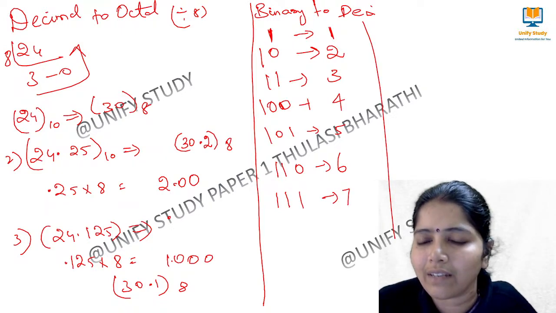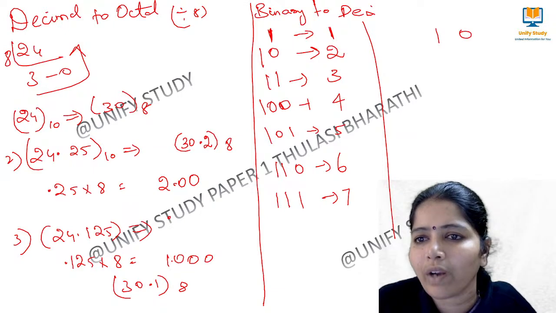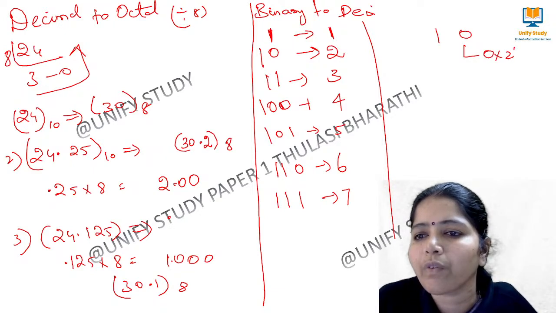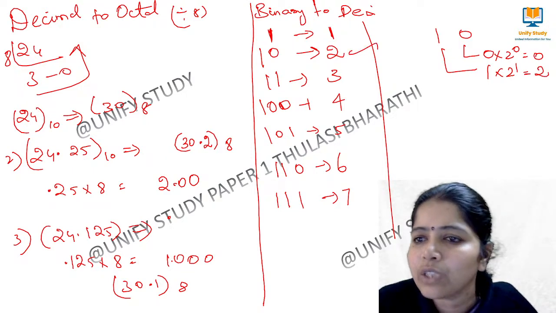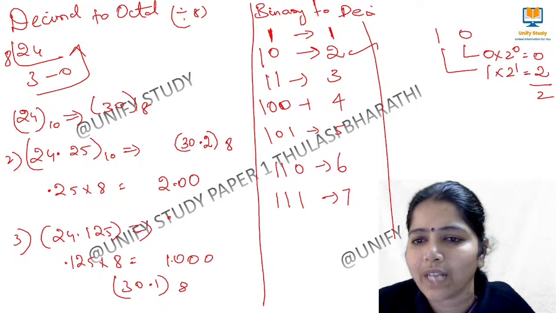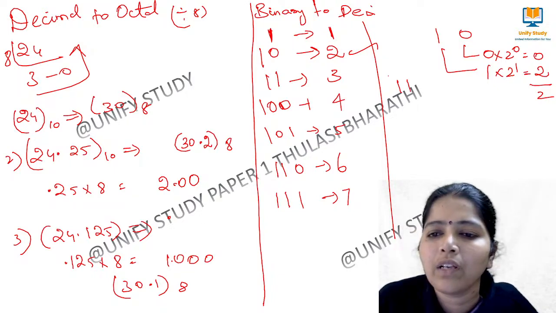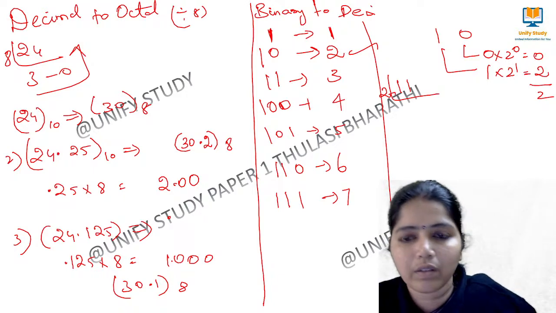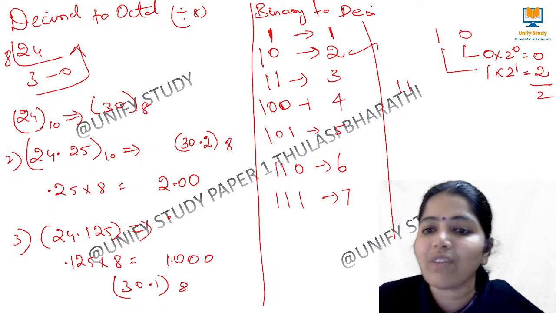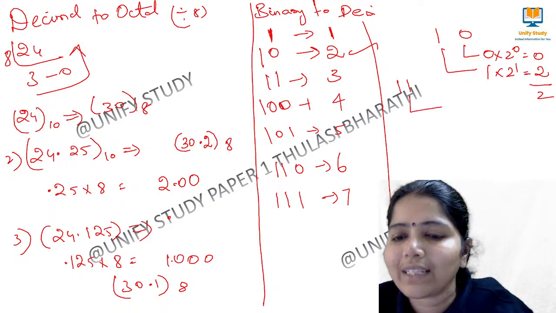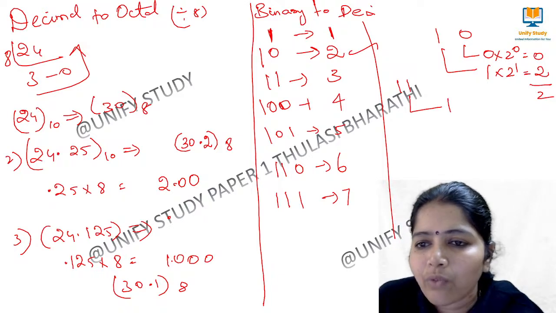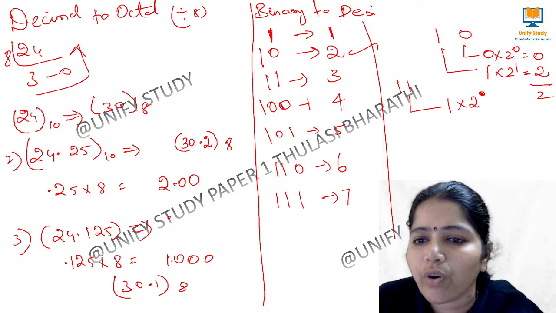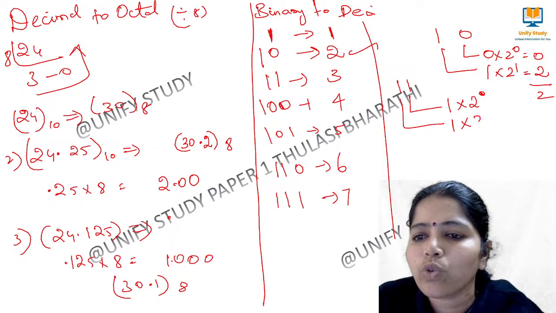See, take this 10. So 10 means 0 1. So 0 into 2 to the power of 0, 1 into 2 to the power of 1. So this is equal to 0 and this is equal to 2. Yes, so when I add, I will be getting 2. 2 is right. Next we go for 11. When we have 11, what I have to do? I have to take this first LSB, 1 into 2 to the power of 0 and then 1 into 2 to the power of 1.